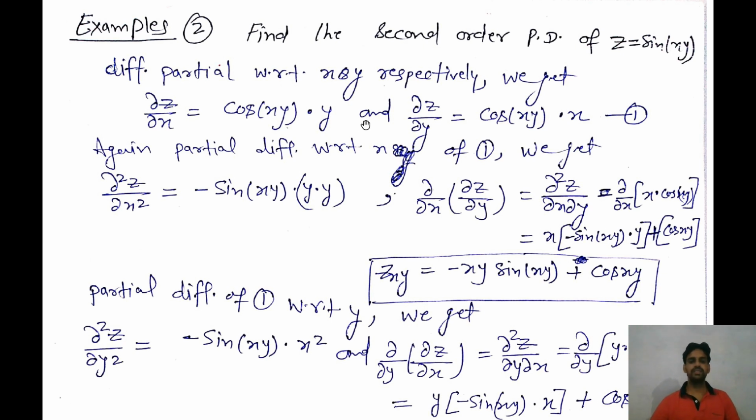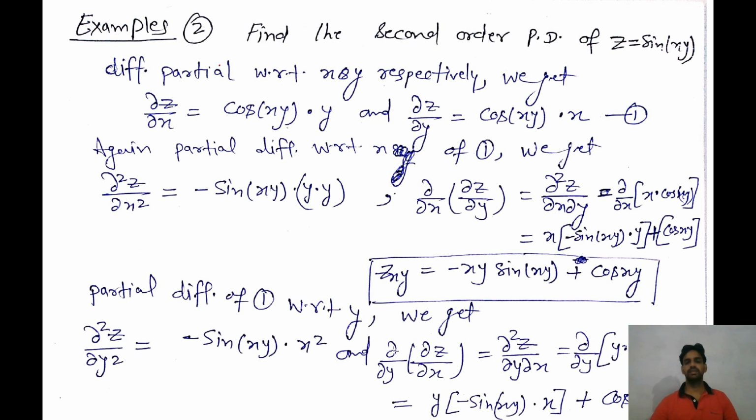Now if we differentiate equation 1 with respect to y, that means we are finding the partial derivative of del z over del y with respect to y. So differentiating with respect to y, del 2z over del y square is equal to, because x is constant, the derivative of sin, that means cos, and so we get minus sine of xy into x square.